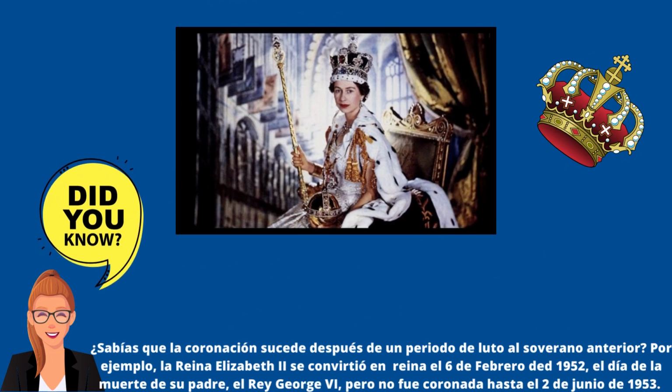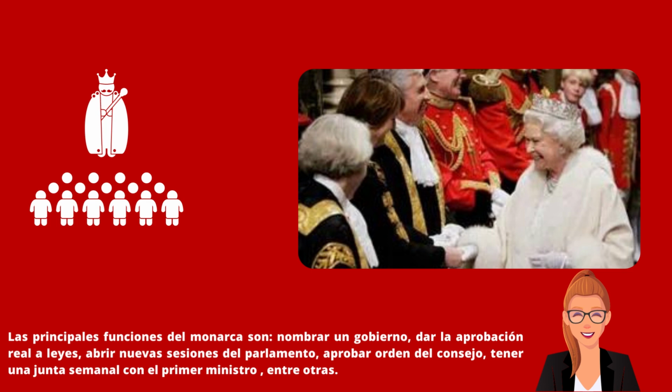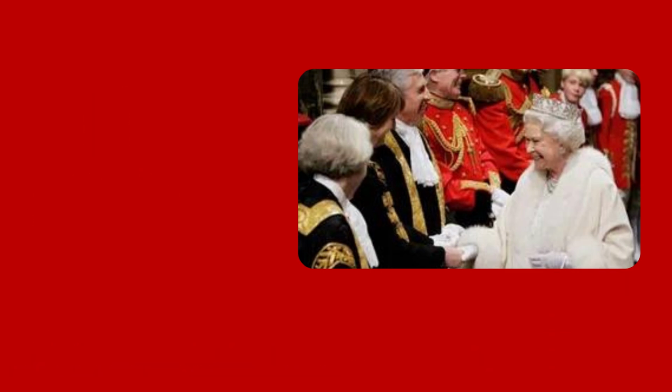Did you know that the coronation takes place after a period of mourning for the previous sovereign? For instance, Elizabeth II became queen on February 6, 1952, on the death of her father King George VI, but was not crowned until June 2, 1953. The principal functions of the monarch are appointing a government, giving royal assent to bills, opening new sessions of parliament, approving orders in council, and having a weekly meeting with the Prime Minister.